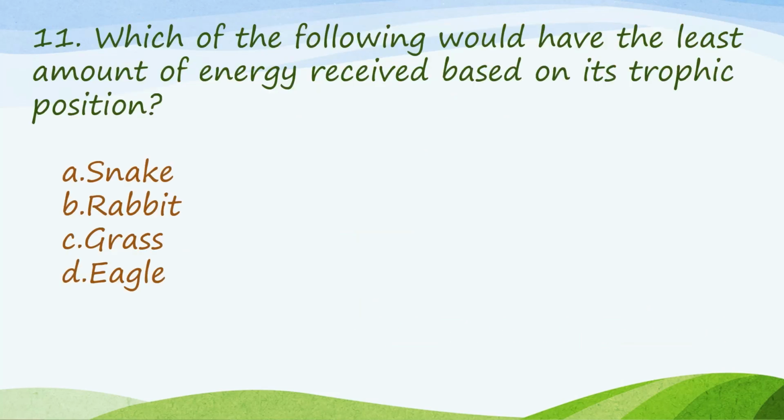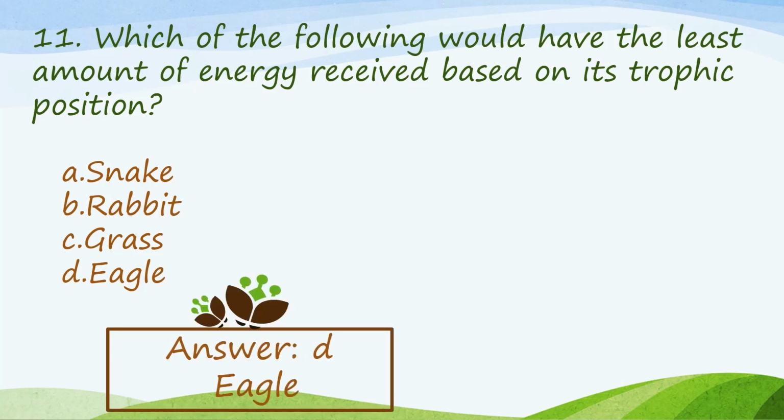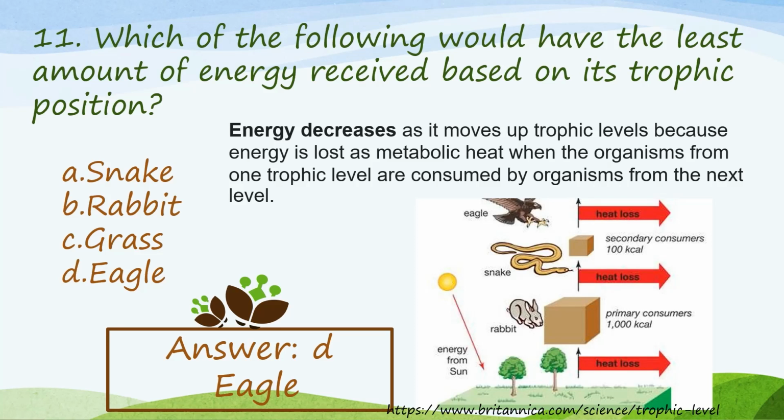Number 11 question. Which of the following would have the least amount of energy received based on its trophic position? Our answer here is eagle. Based on this food chain, energy decreases as it moves up trophic levels because energy is lost as metabolic heat when the organisms from one trophic level are consumed by organisms from the next level. And also, of course, the organism itself is metabolizing, and energy is also consumed during that process.